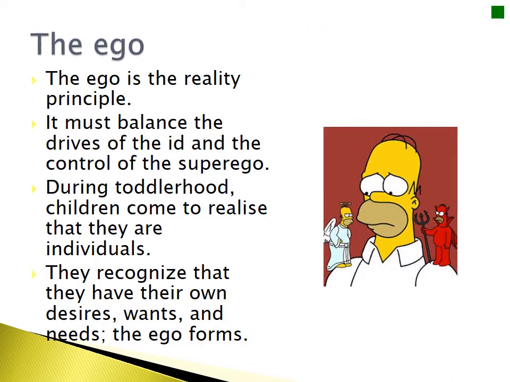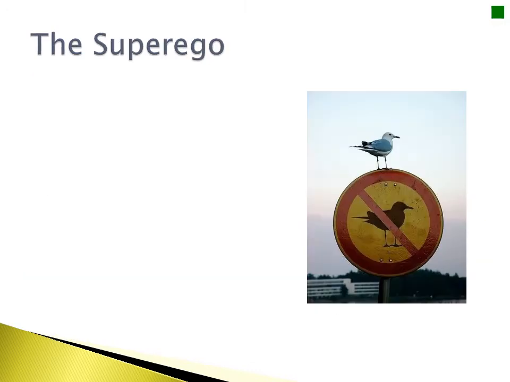The ego is what we call the reality principle, and it balances the needs of the id and the superego. During toddlerhood, this is when we come to realise that we are individuals and we recognise we have our own desires and wants, and this is when the ego forms in order to be able to control these desires. If you look at the picture of Homer on the screen, this is the id and this is the superego.